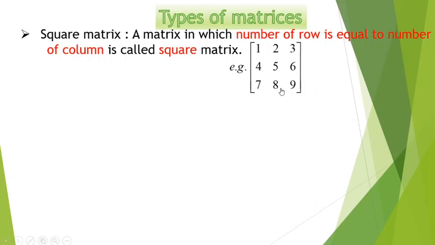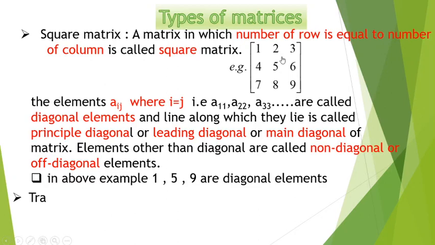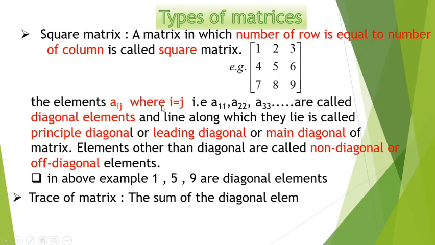Here is an example of a square matrix, where the number of rows is 3 as well as the number of columns is 3. Next we have a... So remember here, for a square matrix, the elements Aij where i is equal to j, that is A11, A22, A33.